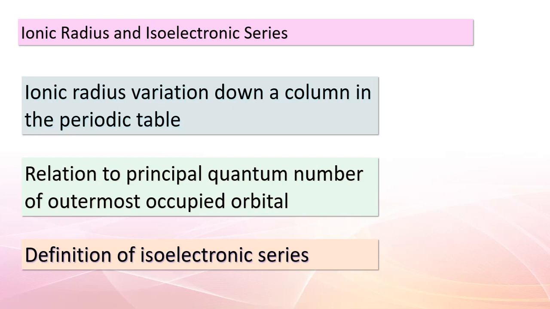But that's not all. Let's dive into the concept of an isoelectronic series. An isoelectronic series consists of ions, each having the same number of electrons. For instance, consider the series O²⁻, F⁻, Na⁺, Mg²⁺, and Al³⁺. They all contain 10 electrons.